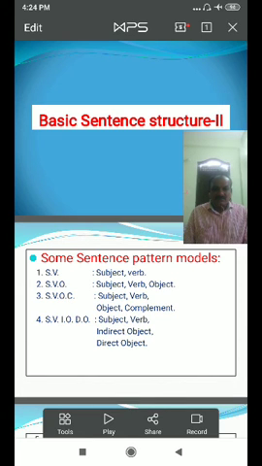SV, subject plus verb. SVO, subject verb object. SVOC, subject verb object complement. SVIODO, subject verb indirect object direct object.